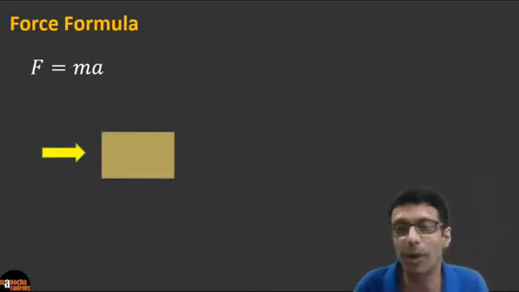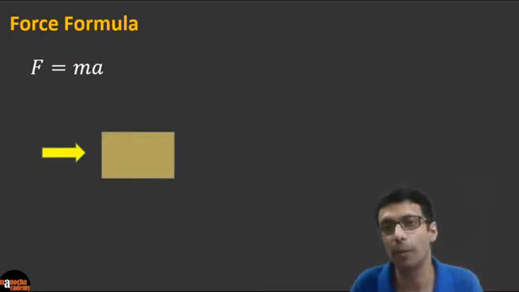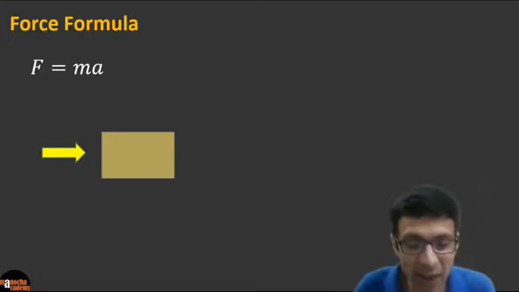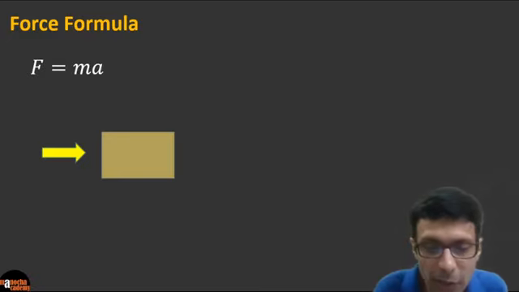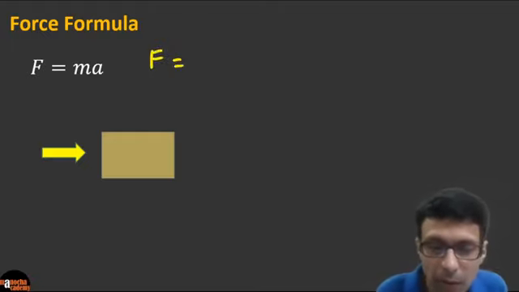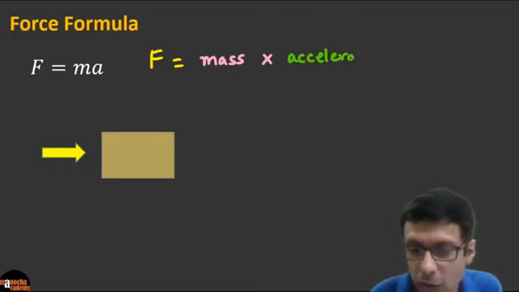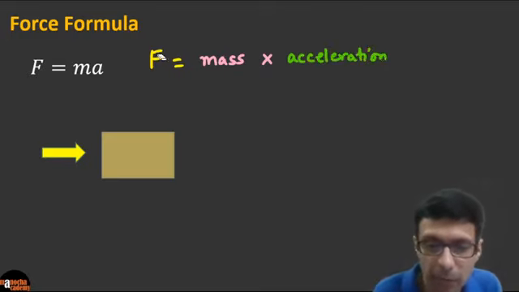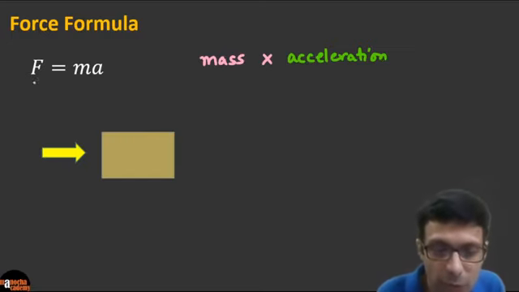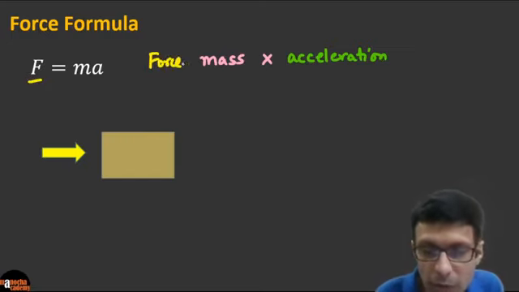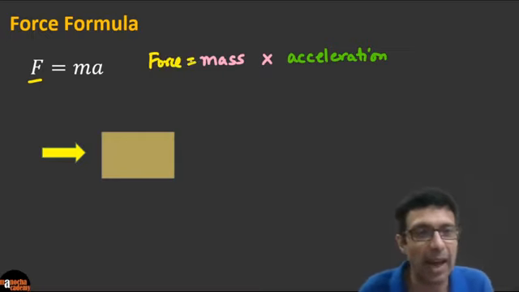So let's continue on our topic, force. Now there's a very important formula in physics for force, F equal to ma. Thanks guys for the likes. Please look at this very important formula. What does this formula mean? In words, you can remember it like this: force equals mass times acceleration. Let me write force here clearly for you. F stands for force, so force equals mass times acceleration.